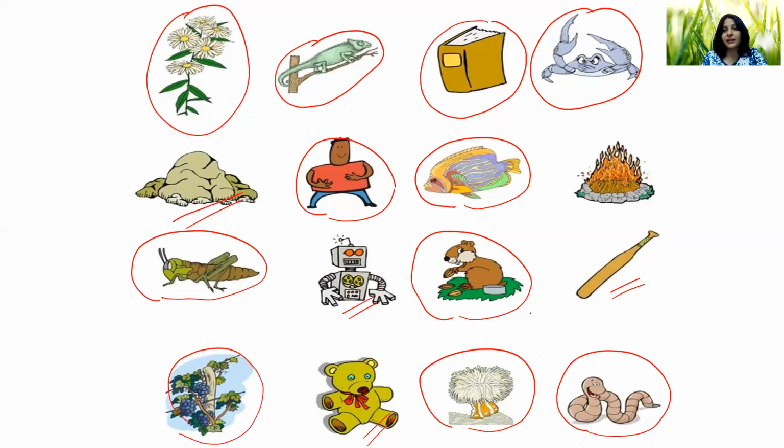Earthworm, living. Okay. Now, what basically makes the difference between the living and non-living? How can we differentiate between living and non-living? So let's see, there are certain properties which create a major difference between them. First is growth. We all grow. We were a baby, then we grow into a child, then into a teenager and adult, and we are still growing. So growth is a property of a living being.